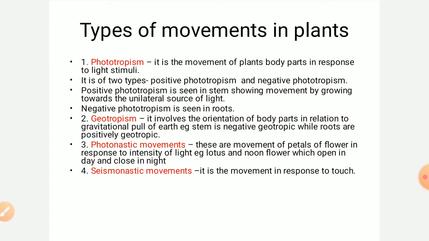Another is the seismonastic movement. Here again we are using the word nastic, so that means again there will be a change in the turgor pressure. This movement is due to the stimulus of touch. A mechanical touch is given, and this type of response is seen in a flowering plant, Mimosa pudica, which we also call Chui Mui or Touch Me Not plant.